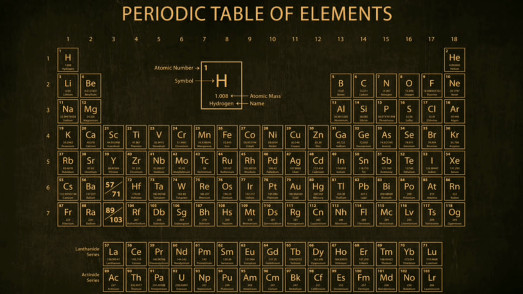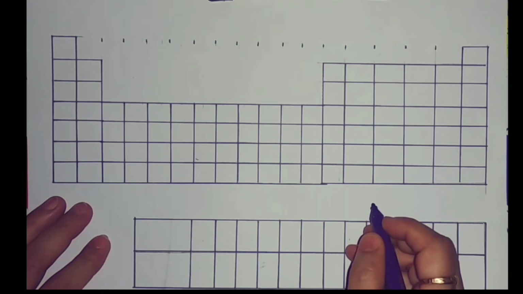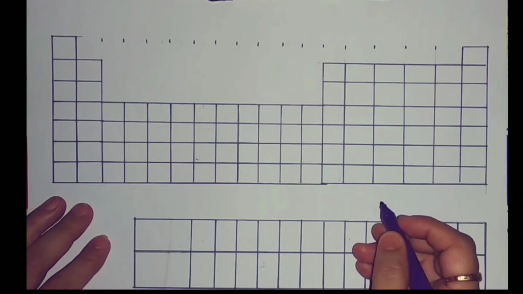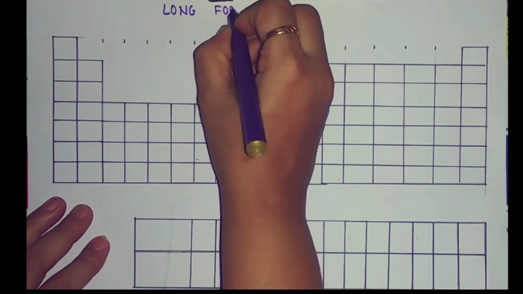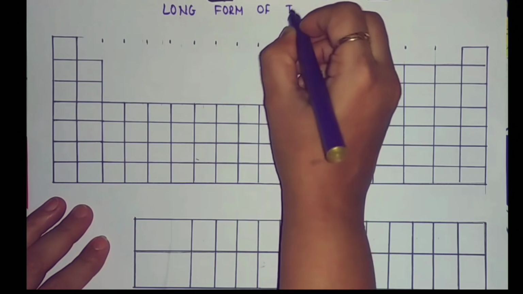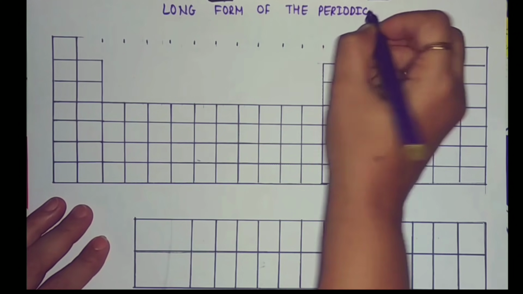a number of tables have been suggested for the classification of the elements. When elements are arranged on the basis of increasing atomic numbers, we get a table which is called the modern periodic table or the long form of the periodic table. So students, let us discuss the long form of the periodic table or the modern periodic table.